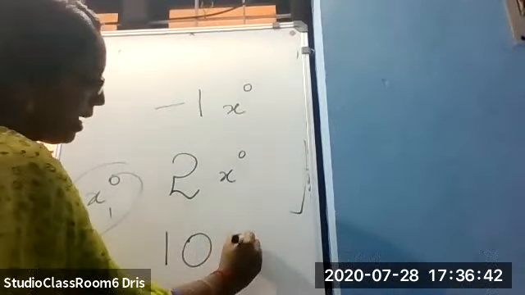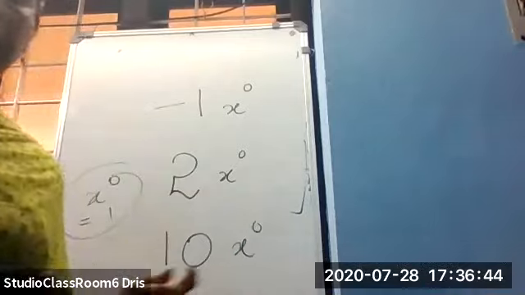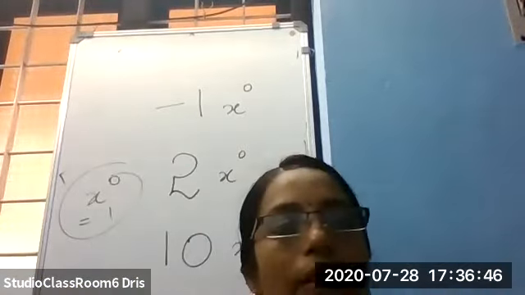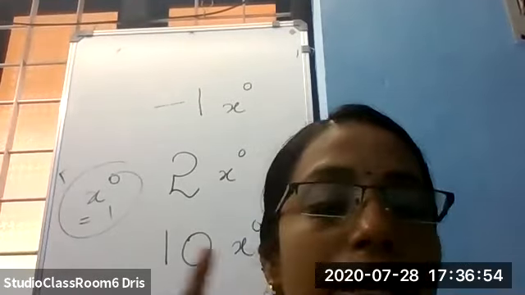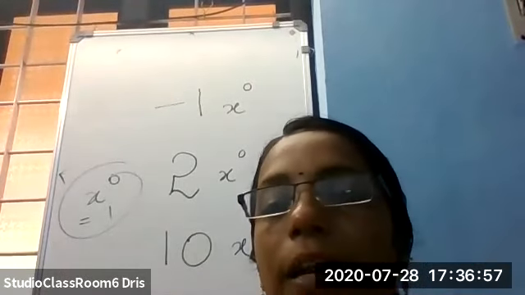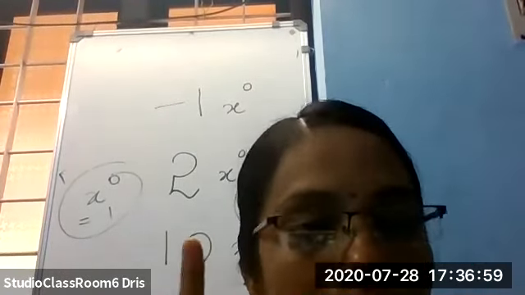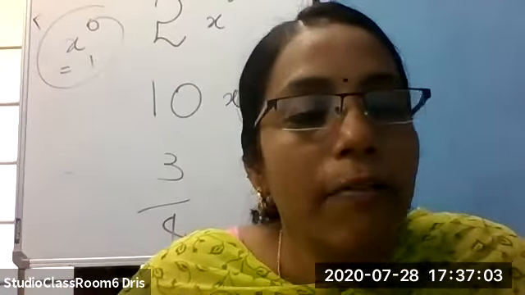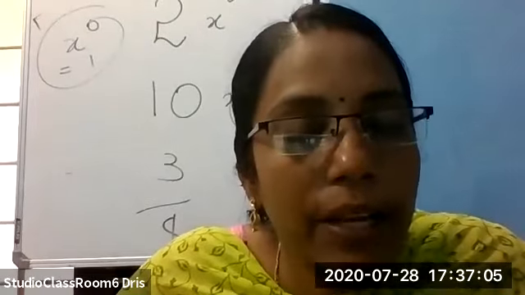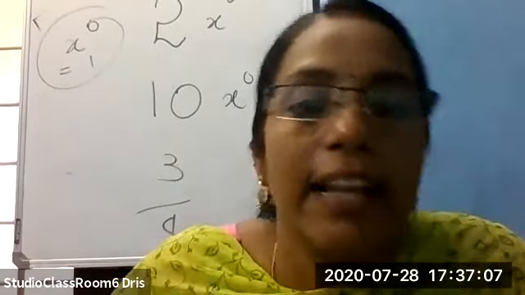Okay. 10x raised to 0. What is the meaning of 10x raised to 0? 10 into 1. The value of x raised to 0 is 1. So 10x raised to 0 means 10 into 1, and its meaning is 10 itself.